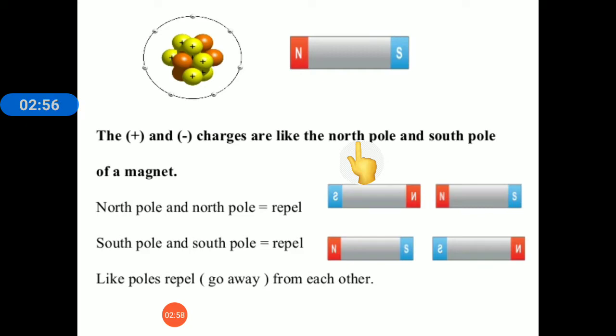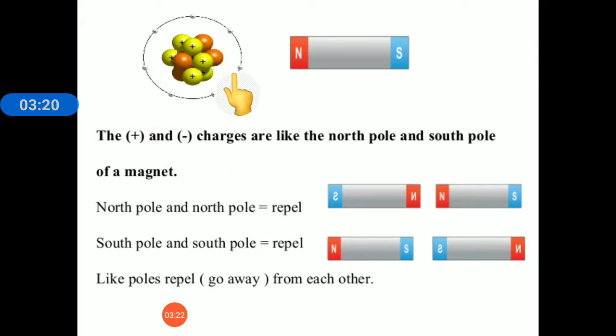We have studied that North Pole and South Pole are two opposite poles, so they will attract each other, and the North Pole and North Pole will repel each other. Repel means move away from each other, that is opposite of attract. And the South Pole and South Pole will also repel each other.